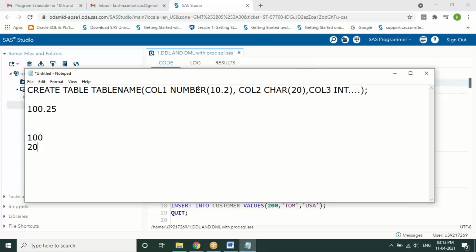But you also have another data type called float. Normally, we generally use float, and we can use it in this way. Both are the same. Whichever you want, you can just use it.